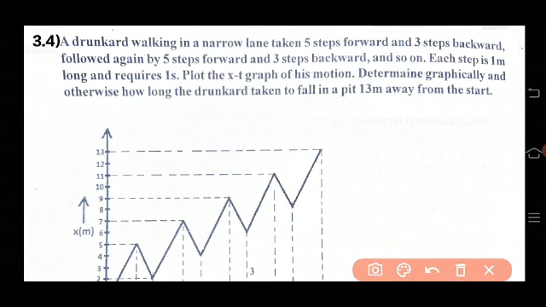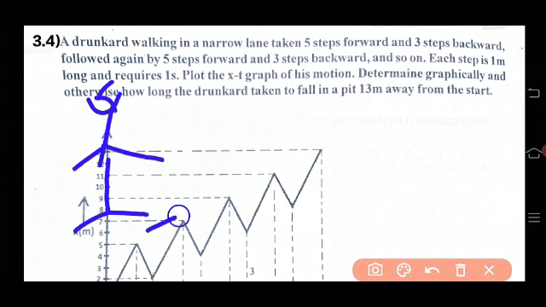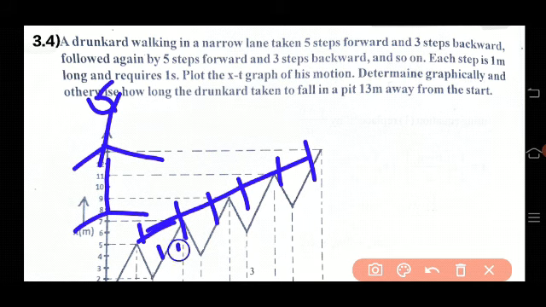Have you understood the question? So a drunkard who drinks heavily starts his forward journey. Initially he takes 5 steps. Each step is 1 meter long, and each step takes 1 second. Afterwards he comes back 3 steps in the backward direction. What is the total time taken? Now it is 8 seconds.